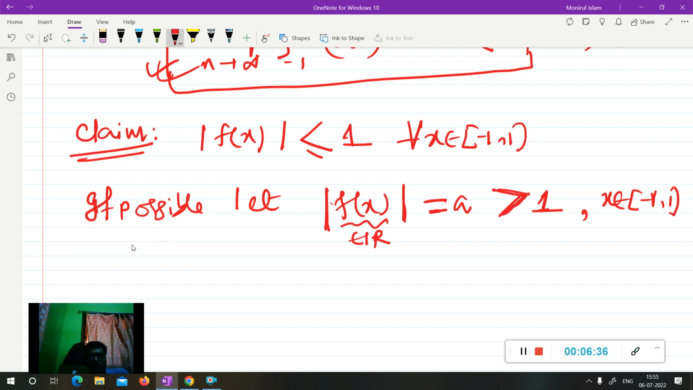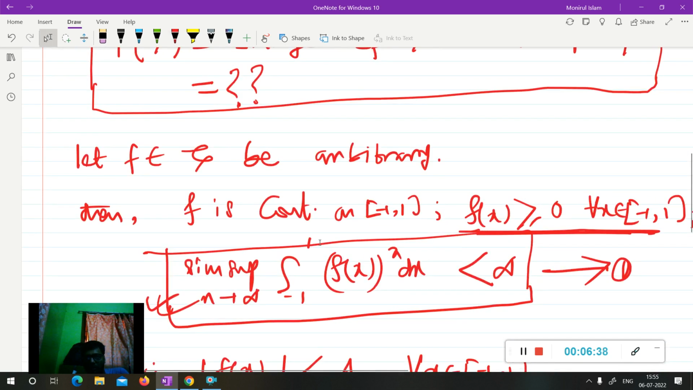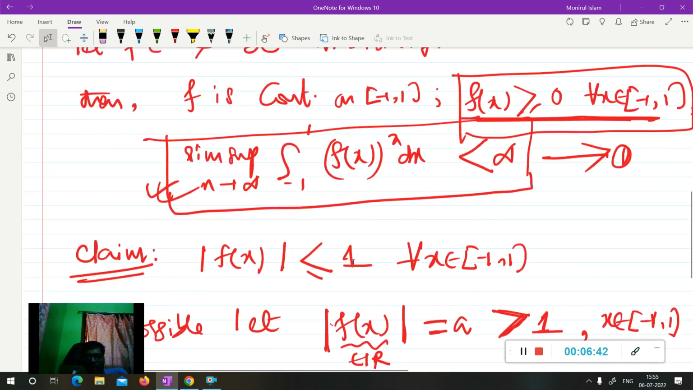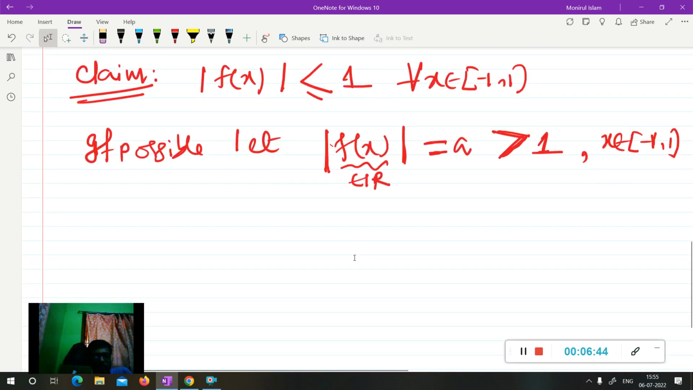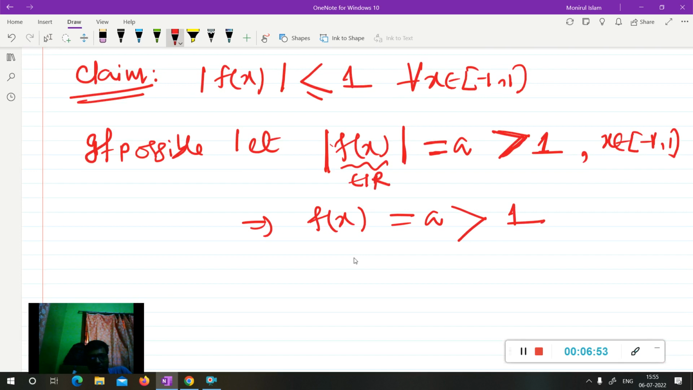Now since f is a non-negative function, according to the definition of modulus, its modulus will be itself, f(x). So you can say f(x) will be greater than 1 where x belongs to [-1, 1].